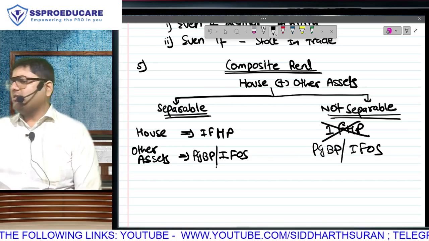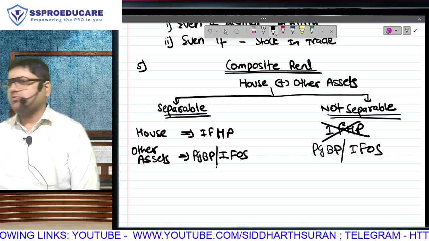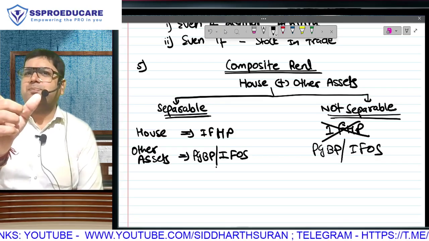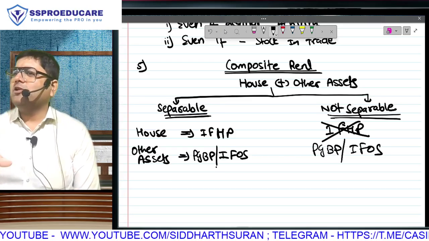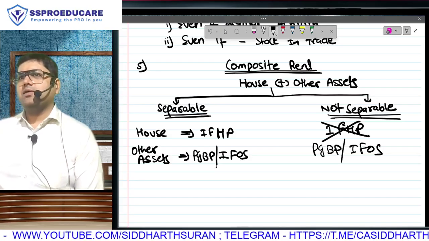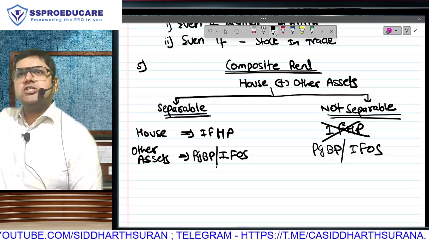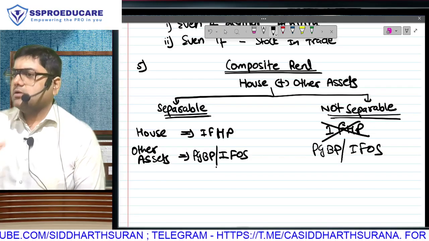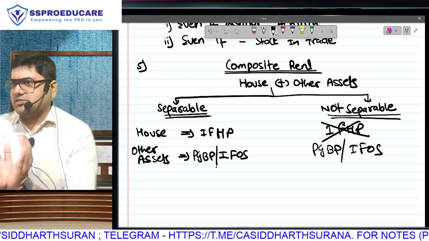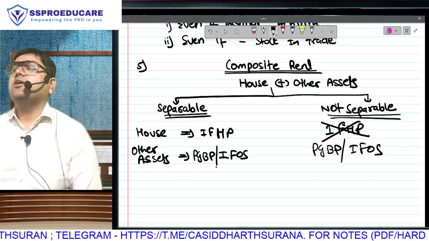Now you will understand. I think in your batch or evening batch, one of the students asked about, sir, hotel room given on rent. Hotel ka tariff that you pay per night, you don't pay that only for the premises. You don't tell them that I want only a place, remove the bed, remove the TV, remove the AC. They provide consolidated bundled facilities. Correct? That means you don't have the option of asking them that in the per night charge that you are taking from me, how much is the amount for the room and how much is the amount for other facilities.